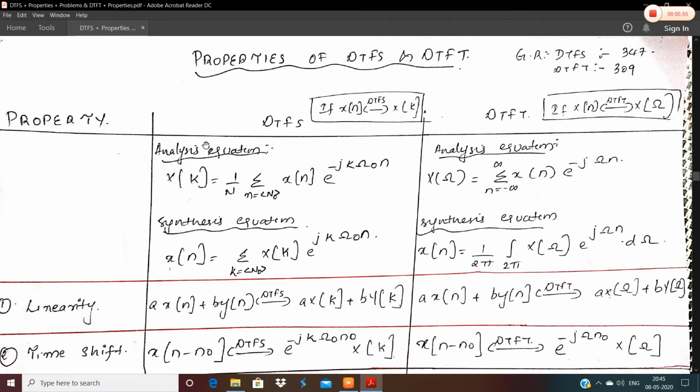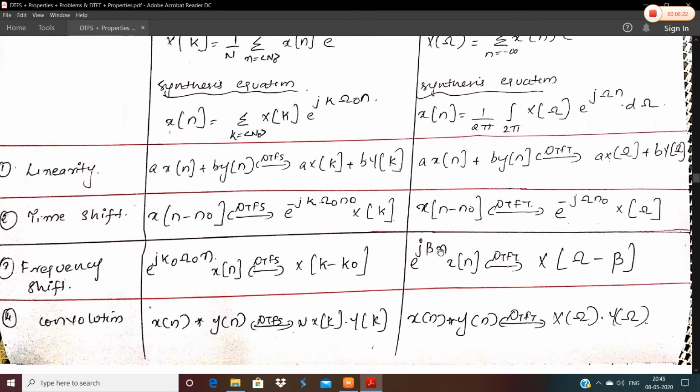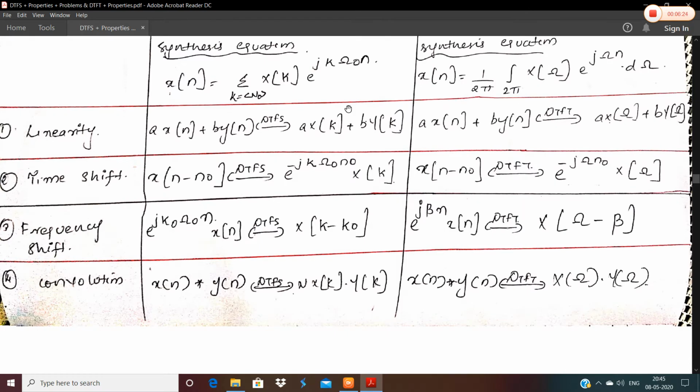In the first column, we have started with the analysis equation of DTFS as X of k is equal to 1 by N, sigma n is equal to N naught, x of n e raised to minus jk omega naught n, and the synthesis equation is x of n is equal to sigma k is equal to N naught, X of k e raised to jk omega naught n. This was explained in the previous class. Same way for DTFT, we have just explained the analysis as well as synthesis equation as X of omega and x of n. And here we are discussing some of the very basic properties, that is linearity.